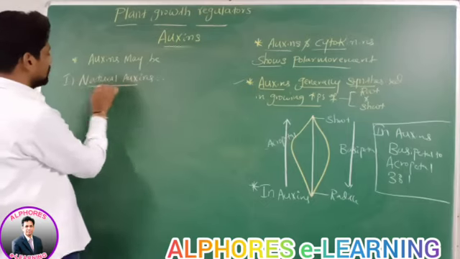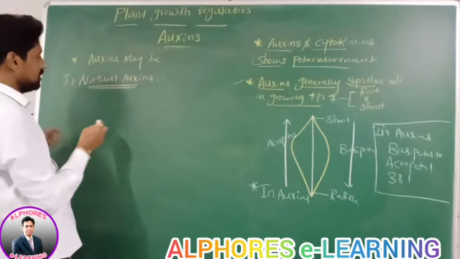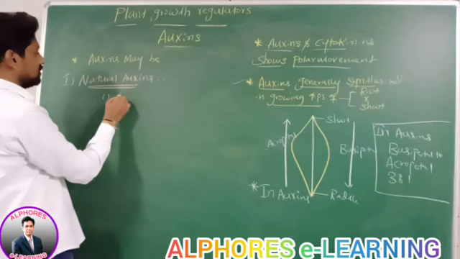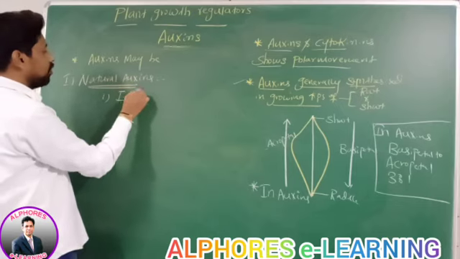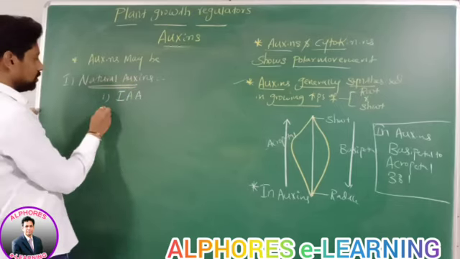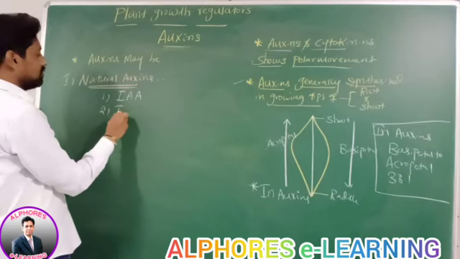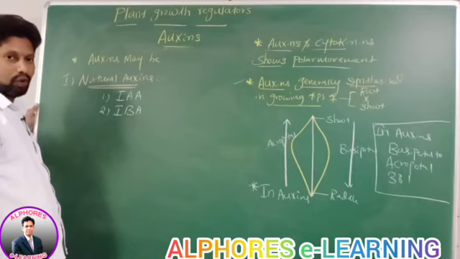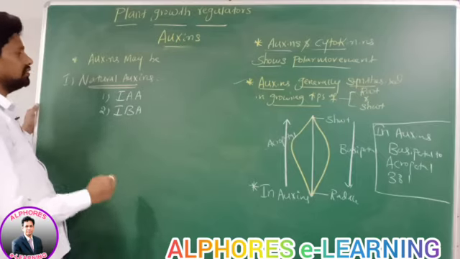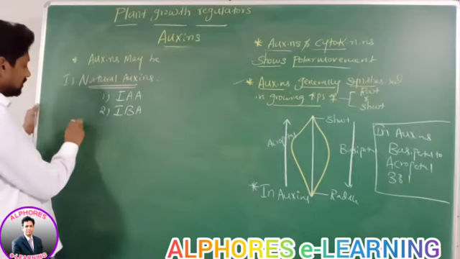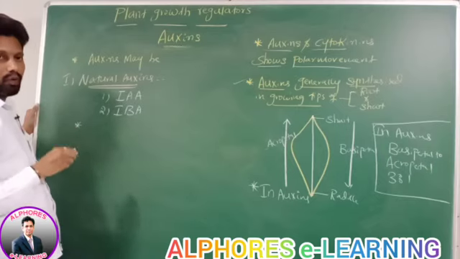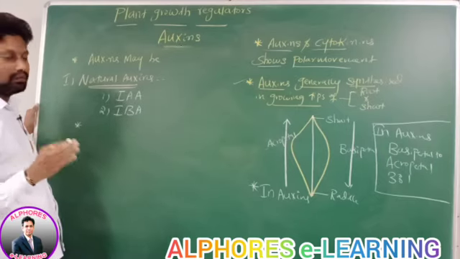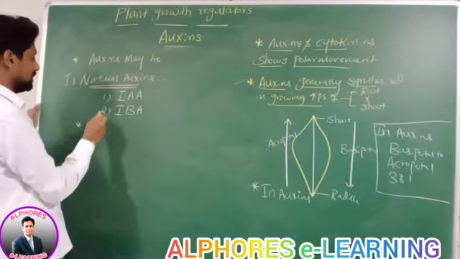Go for the first one. What are natural auxins? Natural auxins, first one is IAA, indole 3-acetic acid. Second one is IBA, indole butyric acid. In auxins, the most widely available in plants is indole 3-acetic acid.